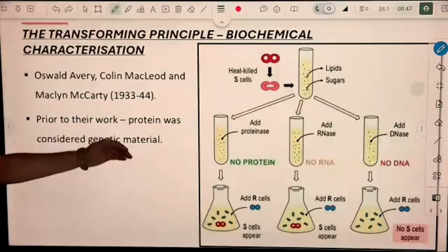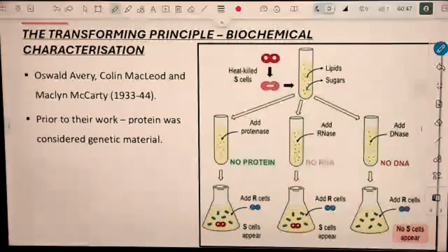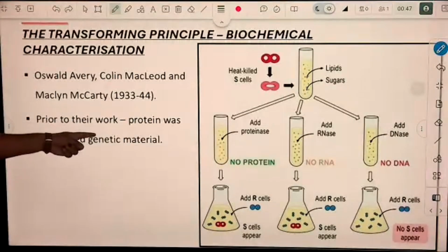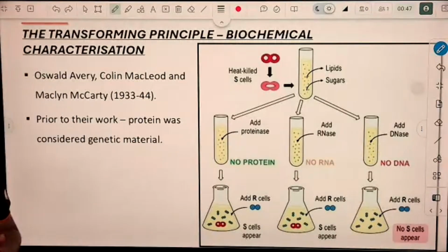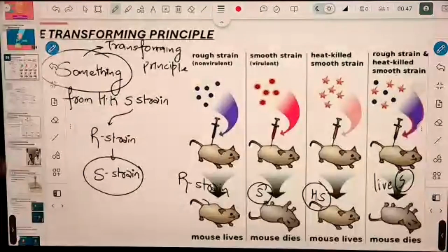These 3 scientists did the biochemical characterization of the transforming principle and said it is DNA. Prior to this experiment, protein was considered as genetic material. By this experiment, we got an idea that it might be possible DNA is the genetic material, but still people did not believe it. So there was a requirement of one more experiment, which was done by Hershey and Chase. They worked with E. coli and bacteriophage. How, I will tell you.